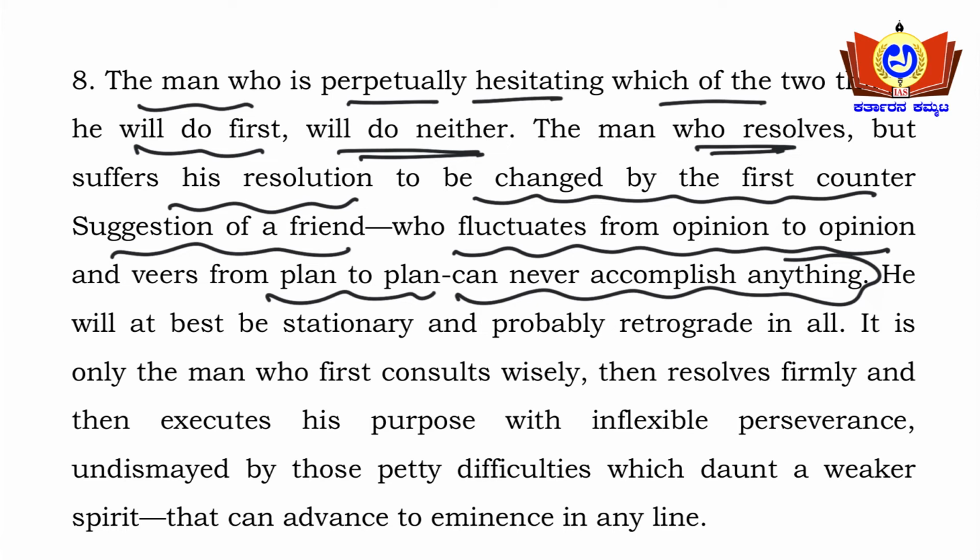He had made some decision but suffers his resolution to be changed by the first counter suggestion of a friend, who fluctuates from opinion to opinion and veers from plan to plan, can never accomplish anything. So such kind of a person, he will never accomplish anything. Okay, he will at best be stationary and probably retrograde in all.